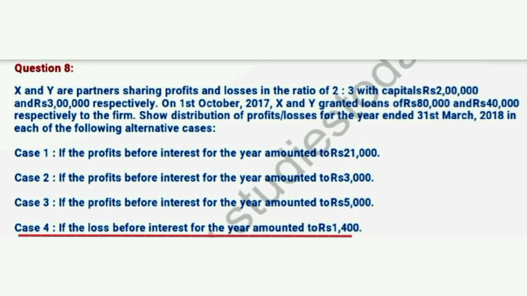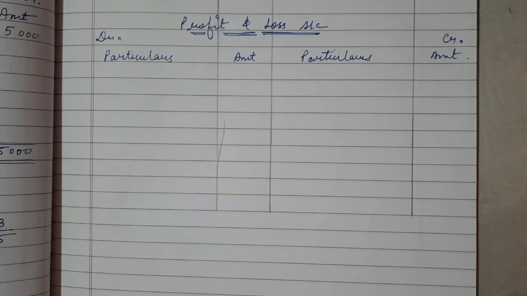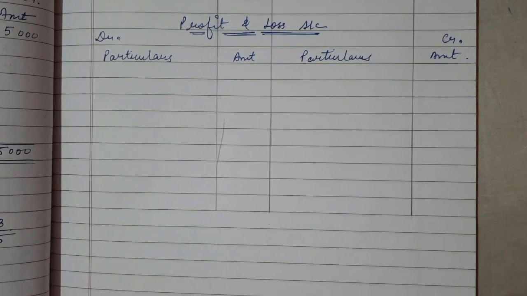In case number 4, it is a bit different from the remaining 3 cases. Unlike the earlier 3 cases we have done, here there is a loss given. The loss before interest for the year is 1400, so how will we solve the question?